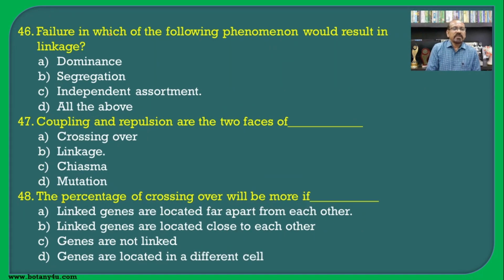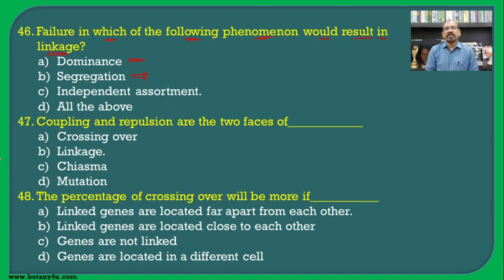The failure in which of the following phenomena would result in linkage? So if we see the linkage, there will not be any effect on the dominance and recessiveness of the characters, because dominant means nothing but the transmission of the characters in the next generation, or the character which expresses itself in the F1 generation. Then segregation is a universal phenomenon.